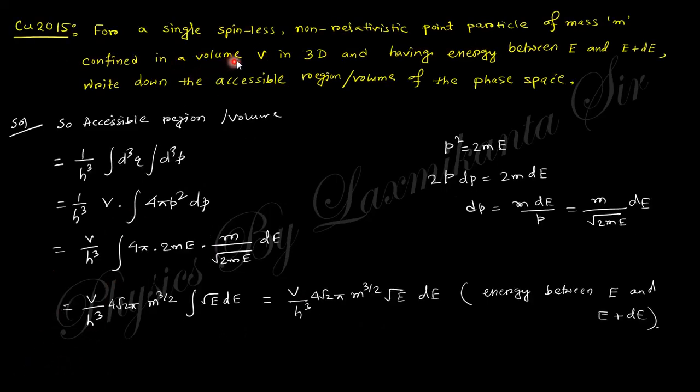The next question says: for a single spinless non-relativistic point particle of mass m confined in a volume V in 3D, having energy between E and E plus dE, write down the accessible region per volume of the space. The space density is 1 by h cube, this is volume V, and this is the momentum. Momentum changes into energy like that: p square equals 2mE, so 2p dp equals 2m dE, so dp equals m dE by p. Finally you will get this one; put this value, and integration gives you the total value, but here the energy range is E to E plus dE, so this will be the formula.